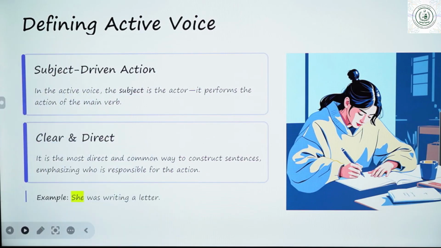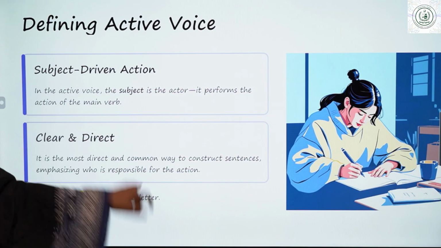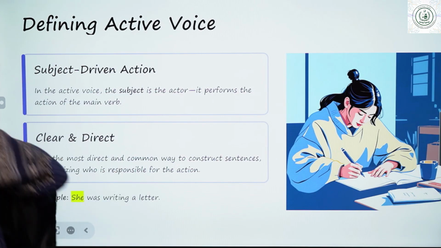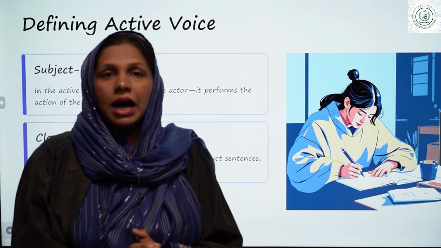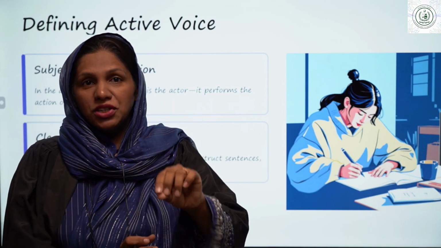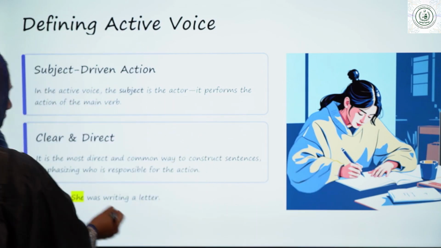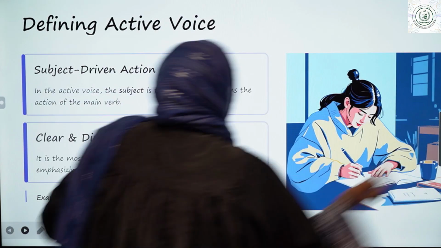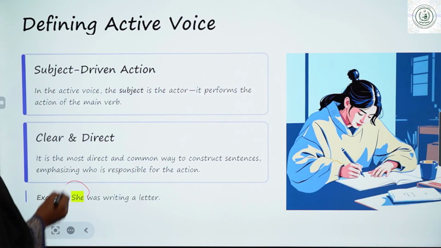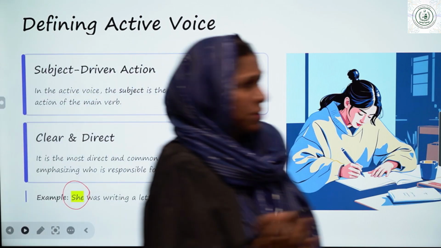For example, she was writing a letter. She, as a subject, was writing. Who is writing? The subject, the doer. Here, she was writing a letter. Subject is she. We can further explain different sentences.